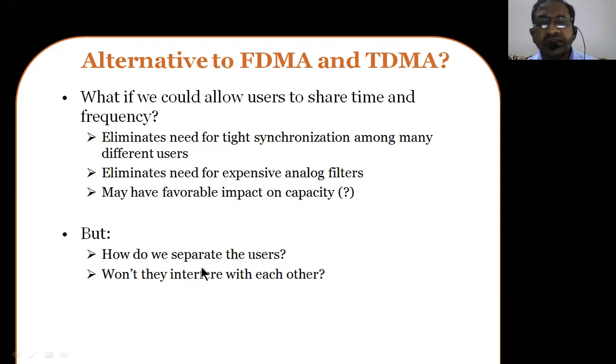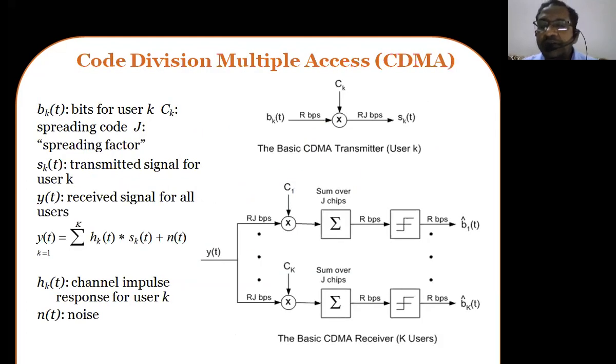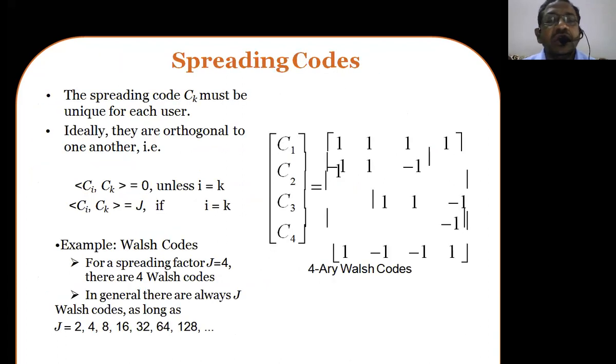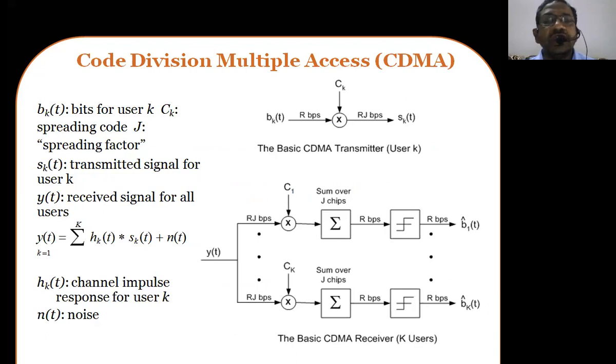Now the question arises, how do we separate the users? How do we separate the users to achieve these two above objectives? When you separate them, won't they really interfere? That is another problem which we are going to come across. Now there is one more possibility we extended in the last class, that CDMA kind of a technology. So in the CDMA technology, CDMA means code division multiple access technology. Code division multiple access technology means what?